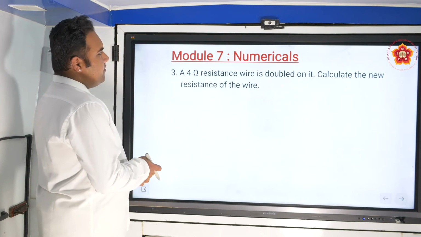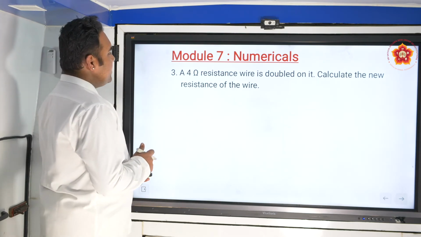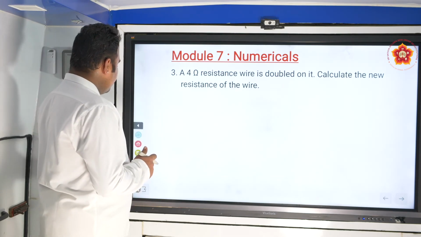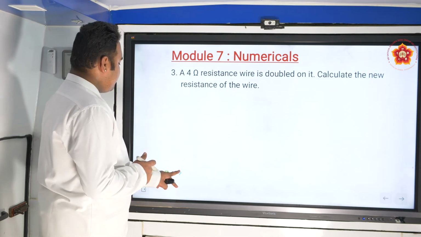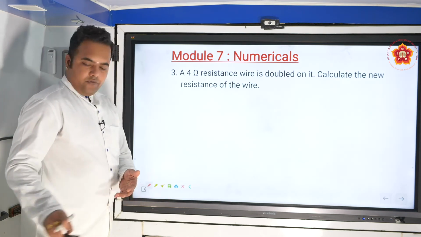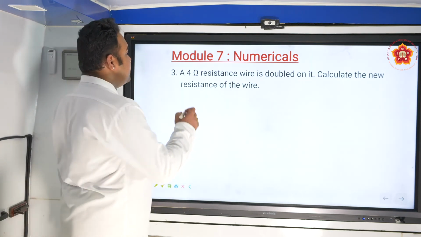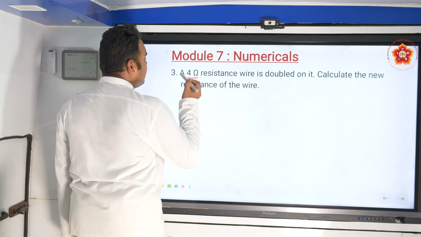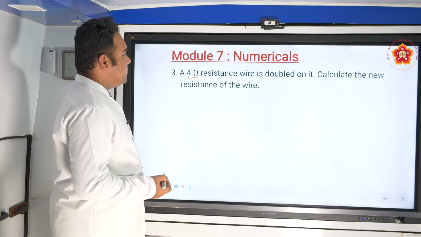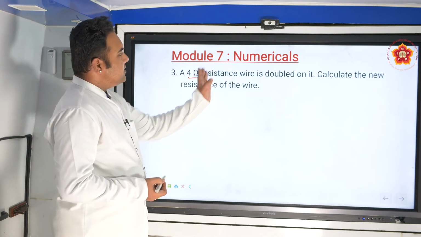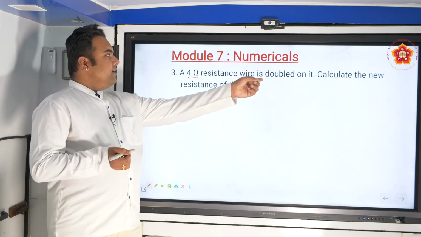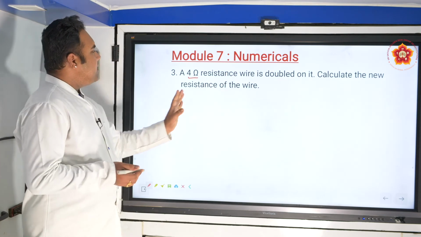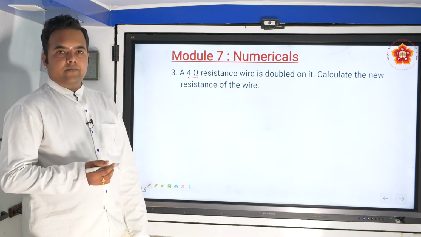Now, this is a very important numerical which indirectly speaks of the resistance and resistivity calculations. Let's see: a 4 ohm resistance wire is doubled on itself, which means the initial length, if you take it as L, is now doubled on itself. Calculate the new resistance of the wire.